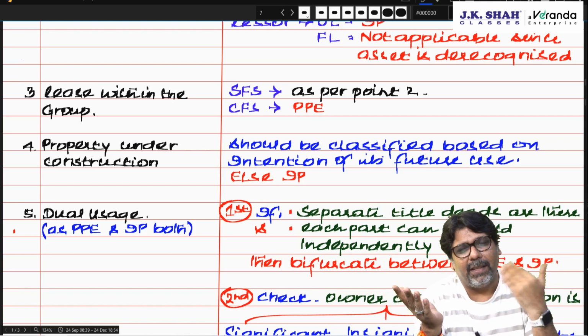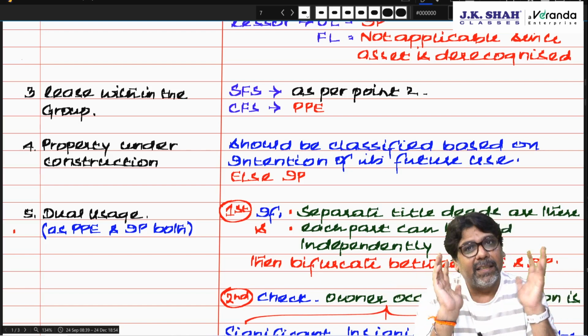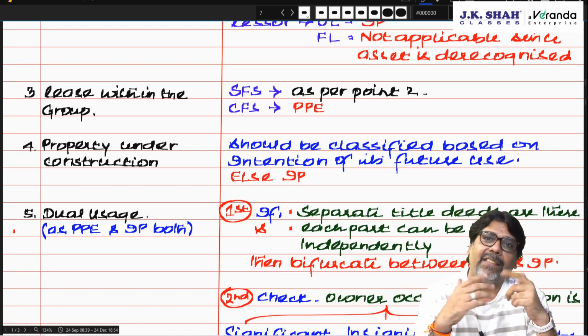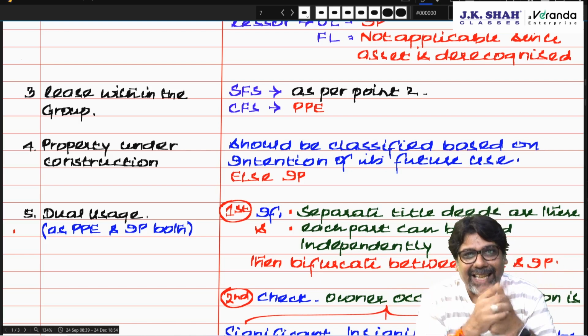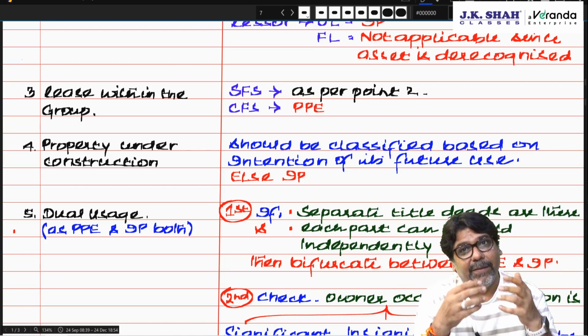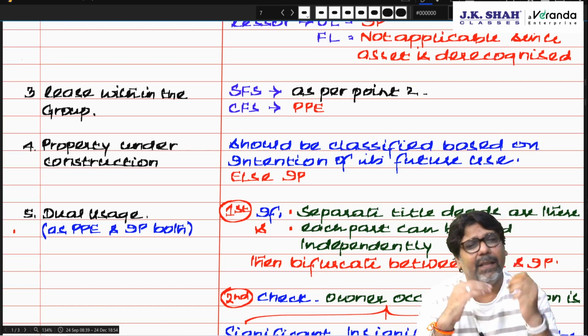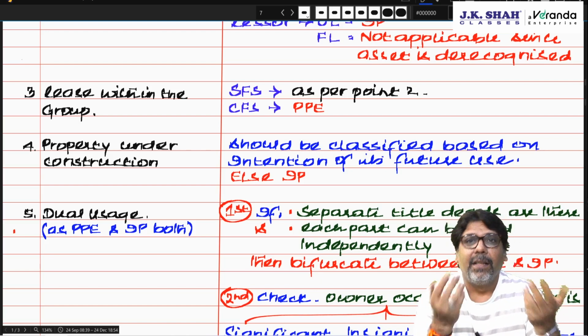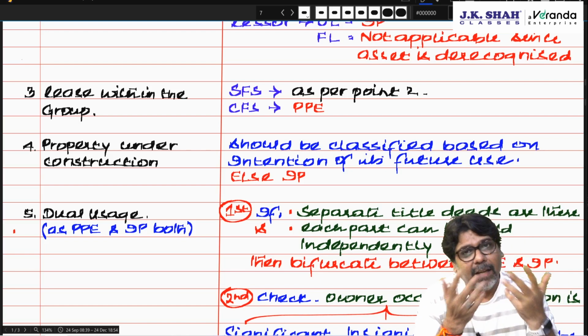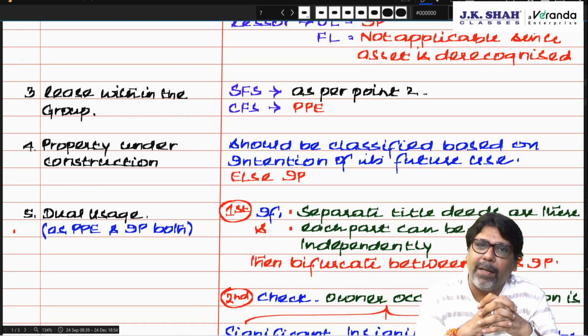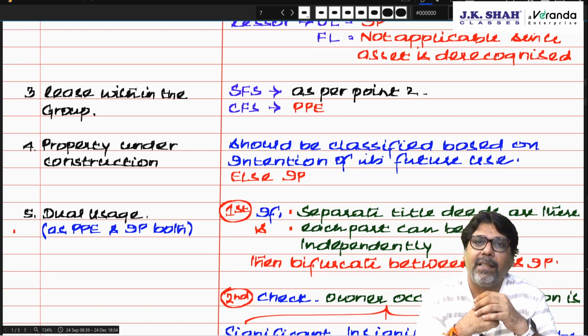So one is PPE, one is investment property. But in the second case, there is only one room which I am using as well as giving on rent. Then you have to find out significant portion. Significant time I am using it for business, then PPE. Significant time I am renting it out, then it is investment property. But if this significant part you cannot find out, then it is chartered.